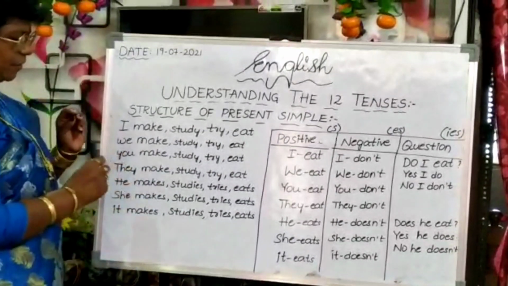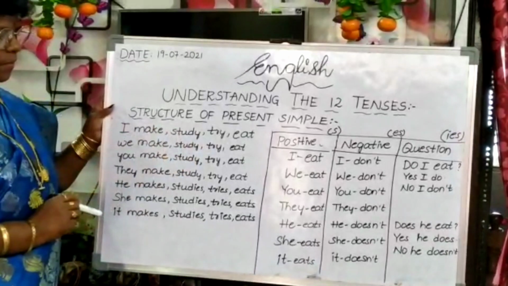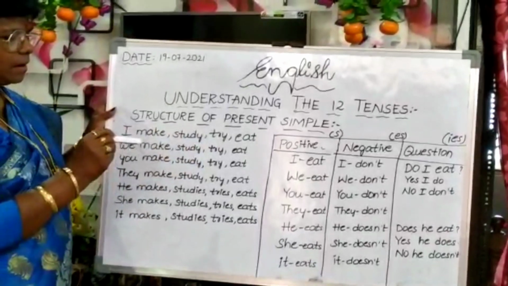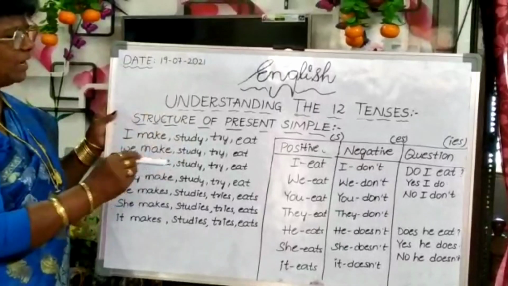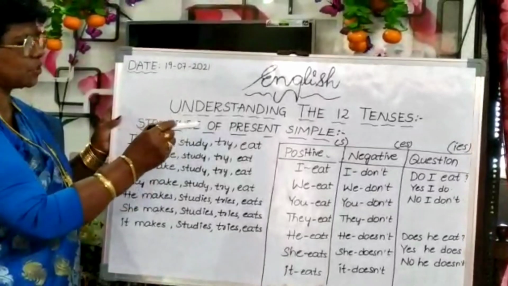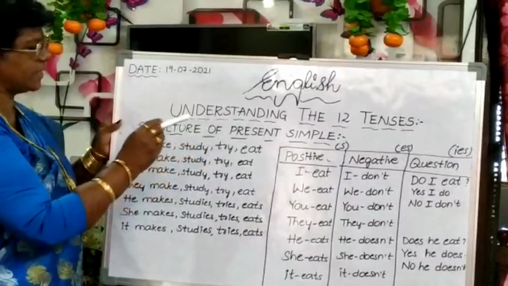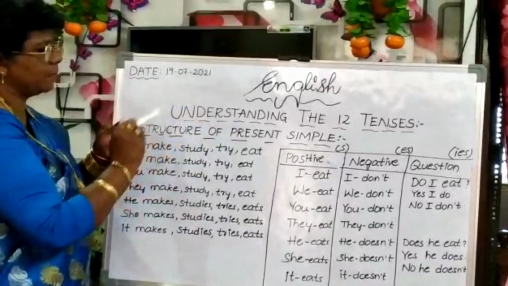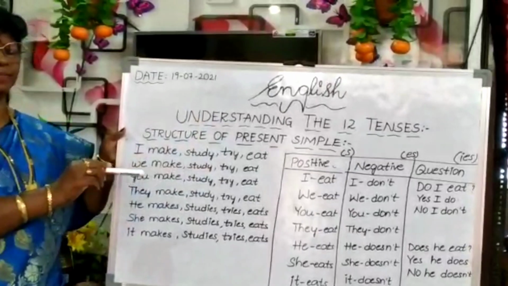Then I can give you another one more thing. Go will change into goes. Then have forms will change into has. Do will change into does. Okay, so positive, negative, questions, we can frame the structure of present simple in this category. Okay, understood all of you?